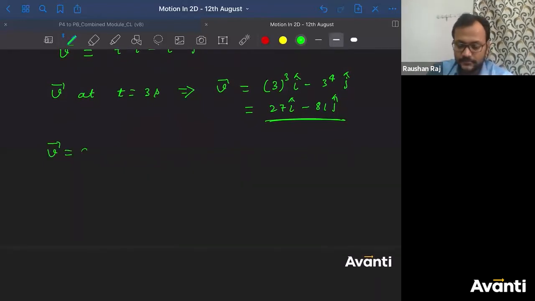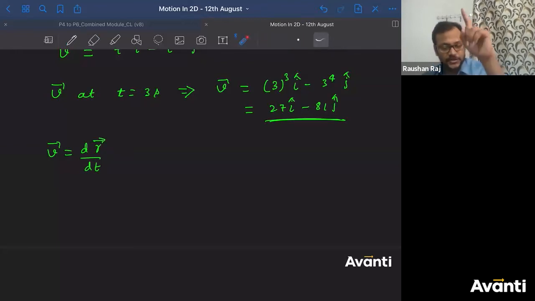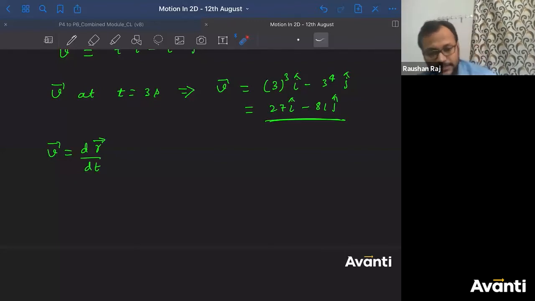Velocity v is nothing but dx divided by dt, or dr divided by dt. To be more precise, dr divided by dt, because in this one, position will be there in the x-axis also and in the y-axis also, so I can't write x only. In motion in 1D, you can write dx by dt or dy by dt, but in motion in 2D, you have to write dr by dt. r will comprise x also and y also.